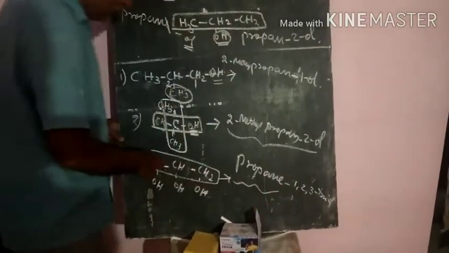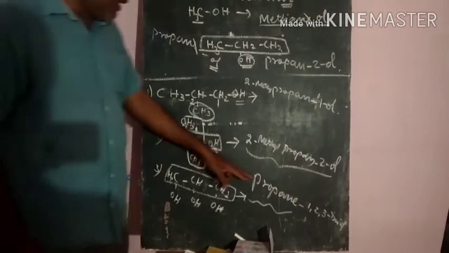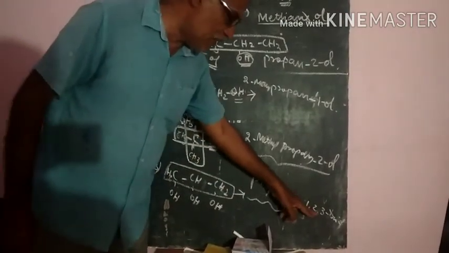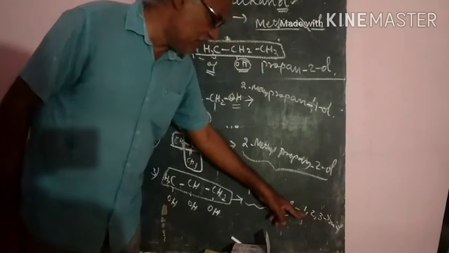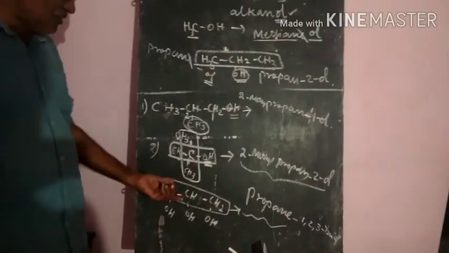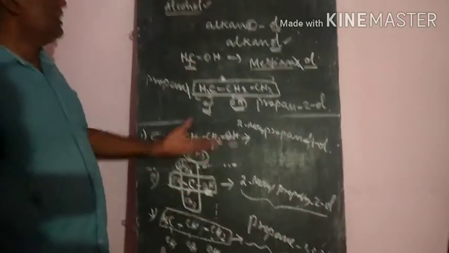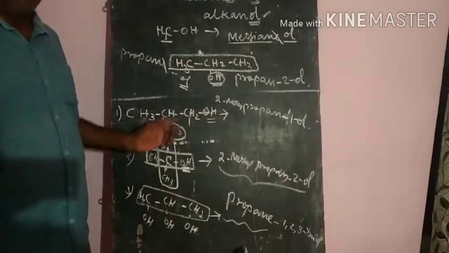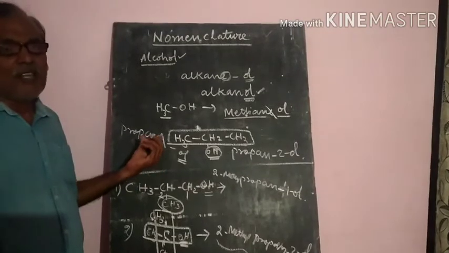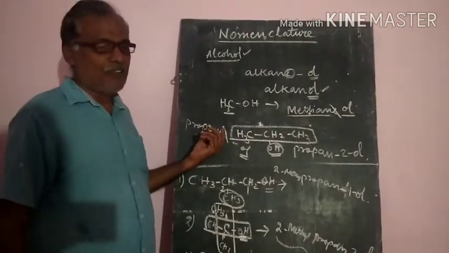Whenever polyhydric compounds are there, we will give the name of the alkane and add the number multiplicative prefixes, like 1,2,3-triol. So like this, we will give the nomenclature of an alcohol. Practice the questions given in tabular form afterwards at home.